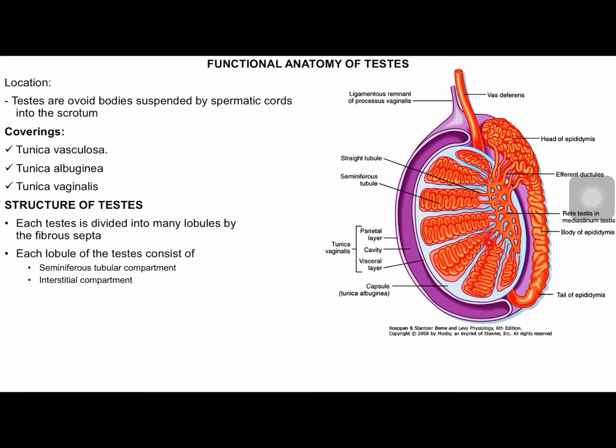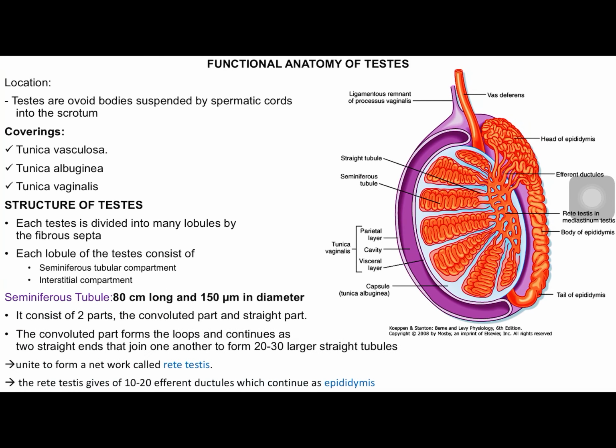So seminiferous tubules have a convoluted part and a straight part, which join to form a structure called rete testis towards the mediastinum of the testis. From the rete testis, efferent ductules arise, which fuse to form the epididymis.